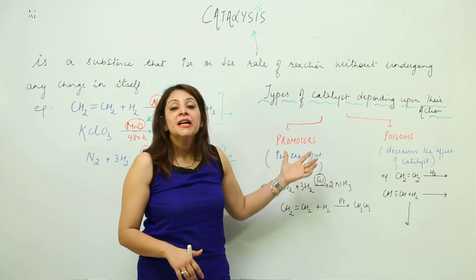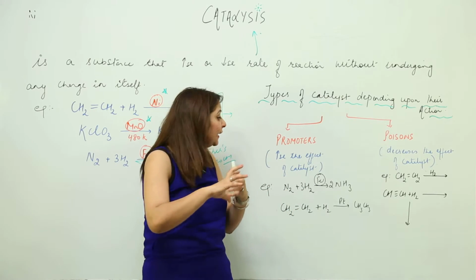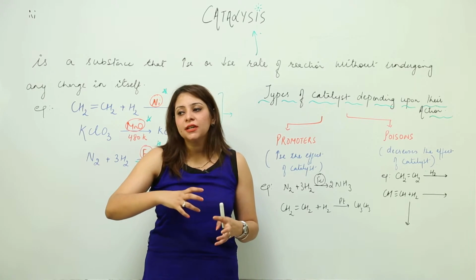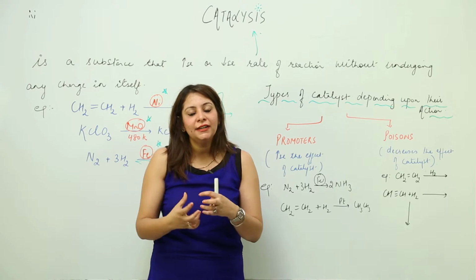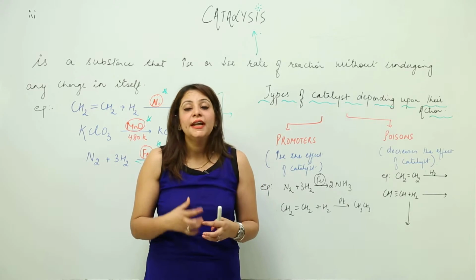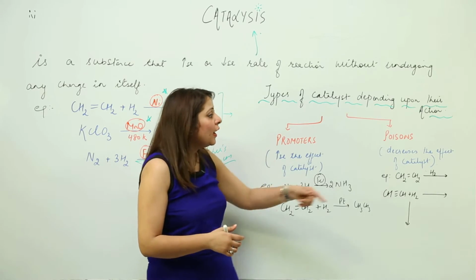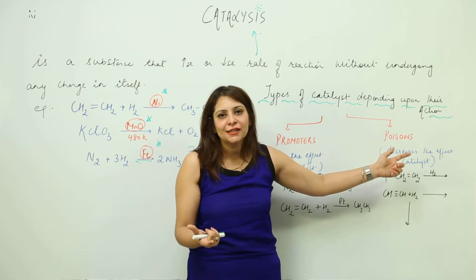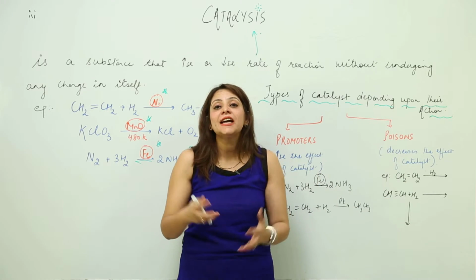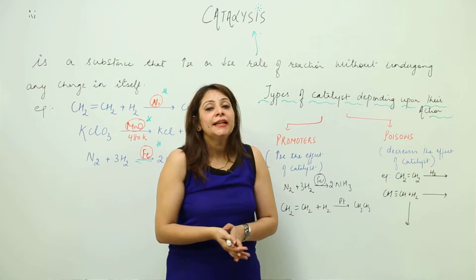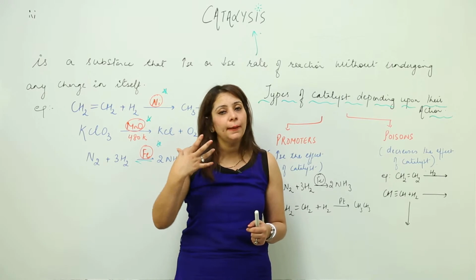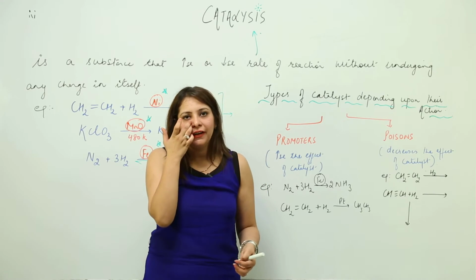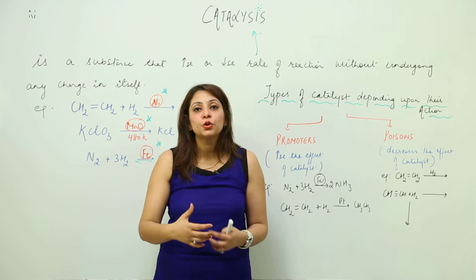What are promoters doing? Promoters, as the name suggests, just increase the effect of the catalyst. That means they are pushing the catalyst so that it can behave in a better manner. So they are called promoters. And we have substances called poisons, as the name suggests. What is a poison? Obviously it is going to destroy the activity. That means it is going to decrease the impact of the catalyst in a reaction. They will not let the catalyst show its effect.